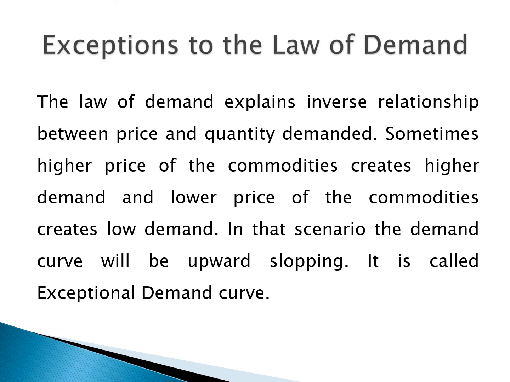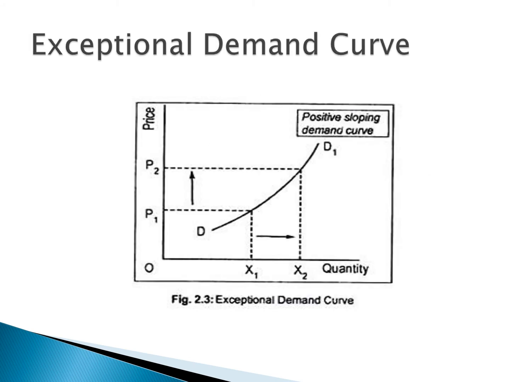Exception to the law of demand. The law of demand explains the inverse relationship between the price and quantity demanded. Sometimes a higher price of the commodity creates higher demand and a lower price of the commodity creates lower demand. In that scenario, the demand curve will be upward sloping. It is called the exceptional demand curve.